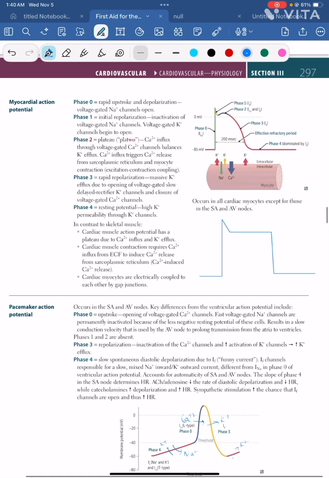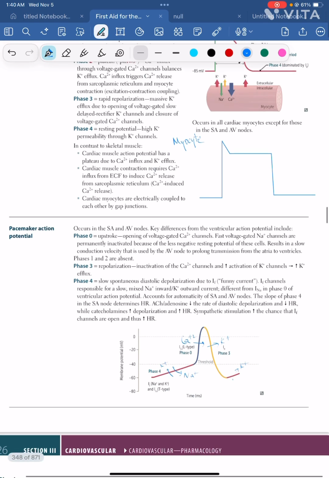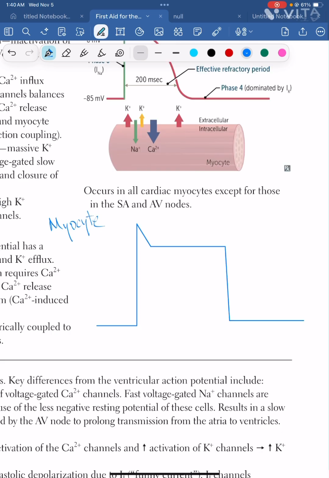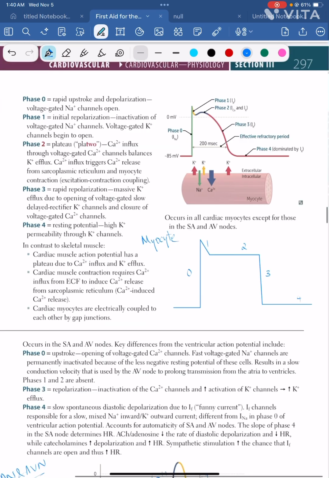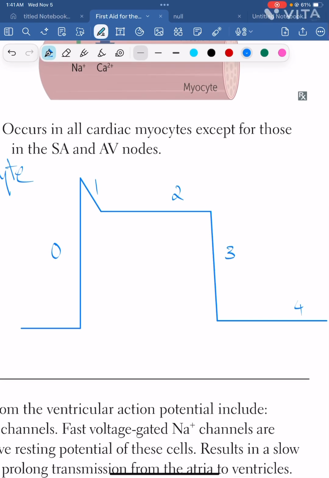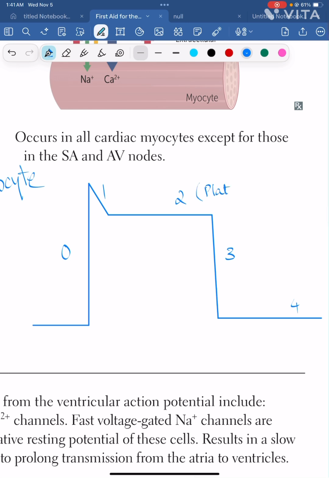So this is the action potential for the cardiac myocyte. This is the myocyte action potential, and this is the action potential for the SA node and AV node. It has 4 phases: 0, 1, 2, 3 and 4. I would mostly forget which phase comes at which point. First Aid gave me this mnemonic: plateau means 2, phase 2 is plateau. So based on that phase, I could easily number the stages. If this is 2, then this will be 1, this will be 0, this will be 3 and this will be 4.